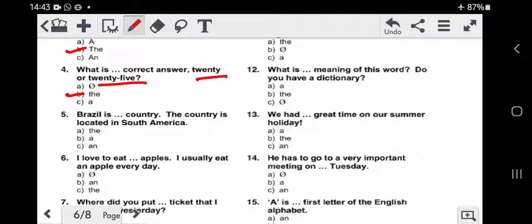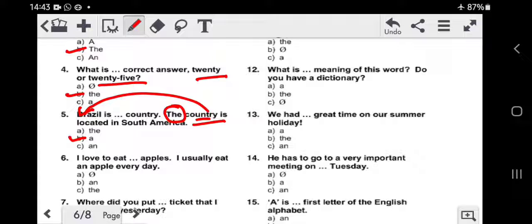Next one. Brazil is dash country. The country is located in South America. Brazil is, here we will put a, because first we are talking about a country in general. Brazil is a country. Because the country is named Brazil, in the next sentence they have used the article the for the noun country, because they are talking specifically about the country Brazil. Okay.